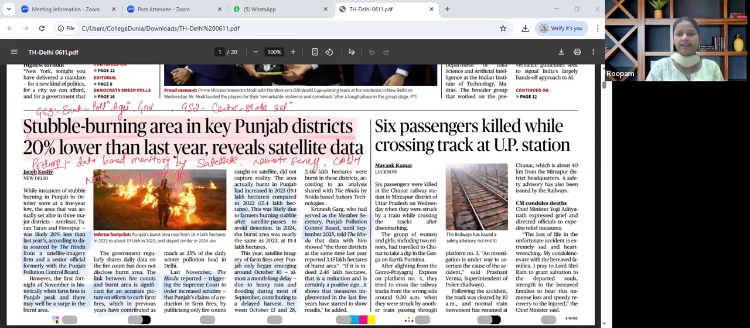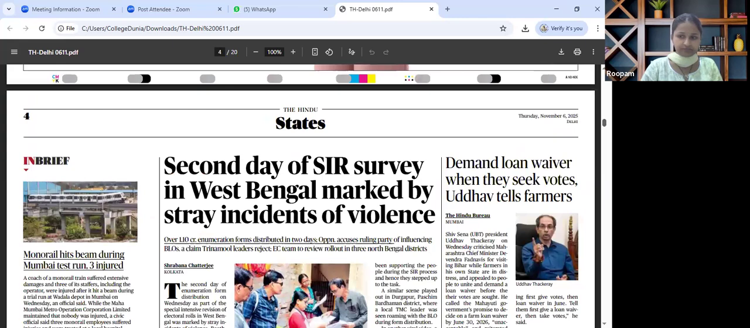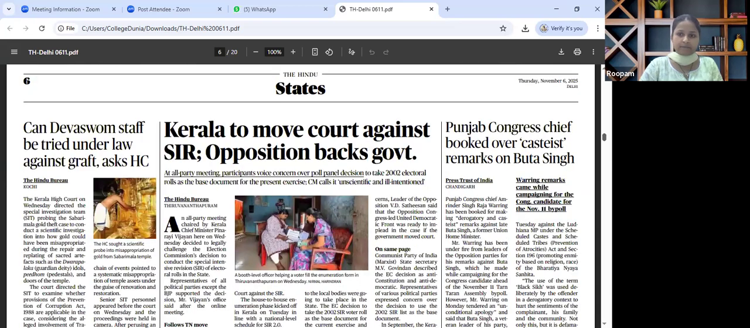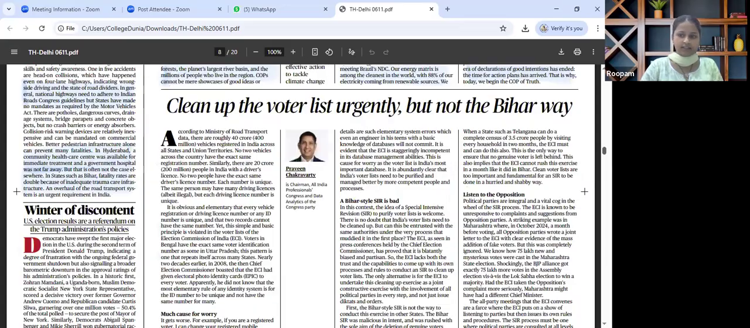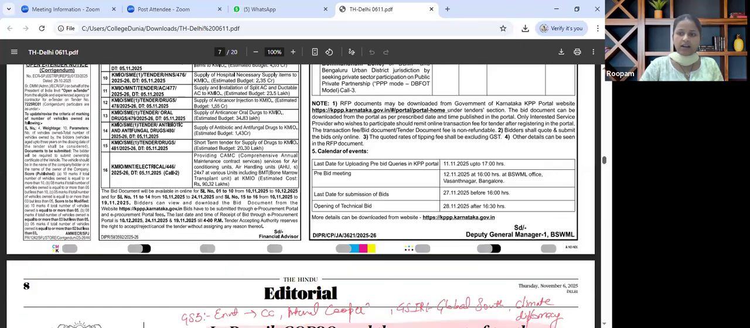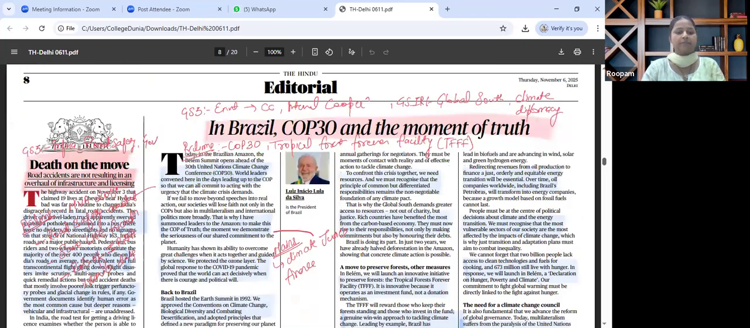The next important article that is there in the paper, on the editorials page, majorly talks about road accidents in India. In this article, the author has tried to emphasize death on the move. Road accidents are not resulting in an overhaul of infrastructure and licensing gaps. So this is relevant for GS paper 3, infrastructure, road safety and governance.